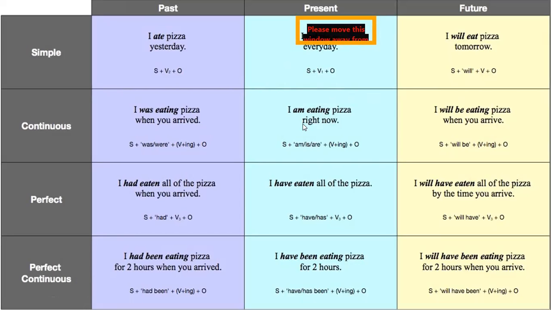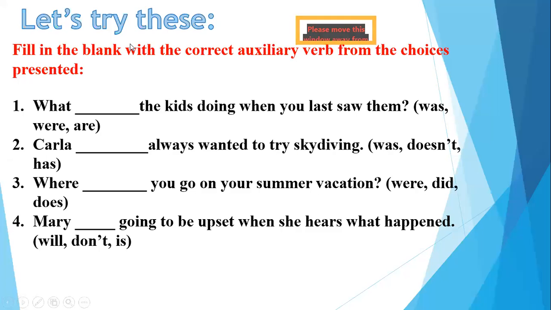Okay, so let's move on, students. So let's try these. Now fill in the blank with the correct auxiliary verb from the choices presented. Okay. So I'm giving you three choices in each sentence, and I want you people to tell me what is the correct form, or what is going to come here, which auxiliary is going to come.